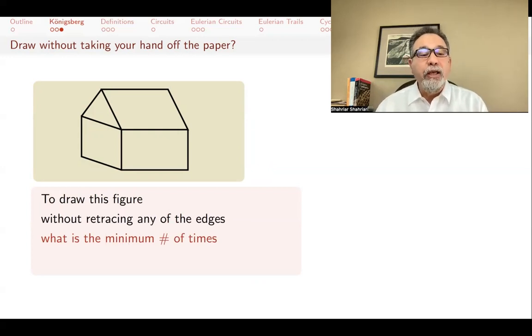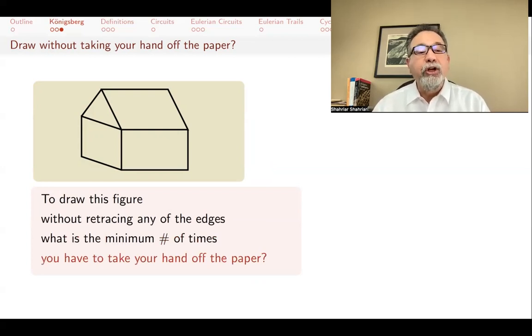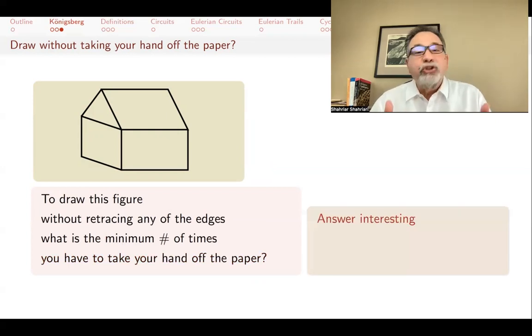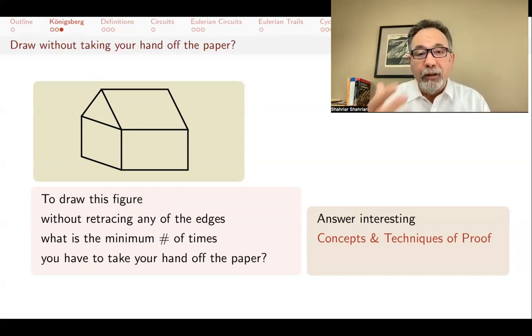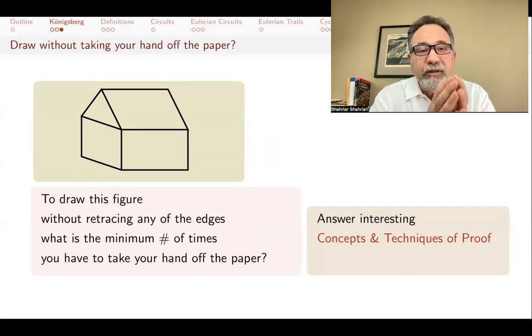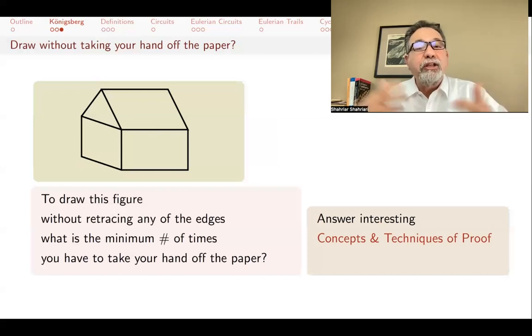Then the next question would be, what is the minimum number of times that you have to take your hand off the paper to draw this house? The answer is interesting. It's interesting that we can actually come up with a theorem that answers this completely and easily. But in graph theory, like much of mathematics, but especially in combinatorics, what's more interesting than the actual answers is the concepts and techniques of proof. If you become a mathematician, what you're learning is really a group of techniques that you can apply to different situations. Any one theorem will apply to just one little specific situation, but techniques are things that you can apply to different things.